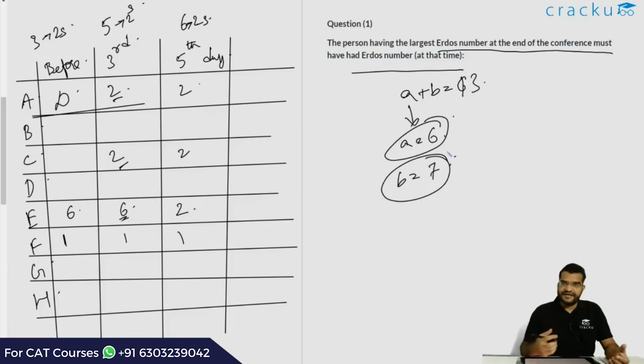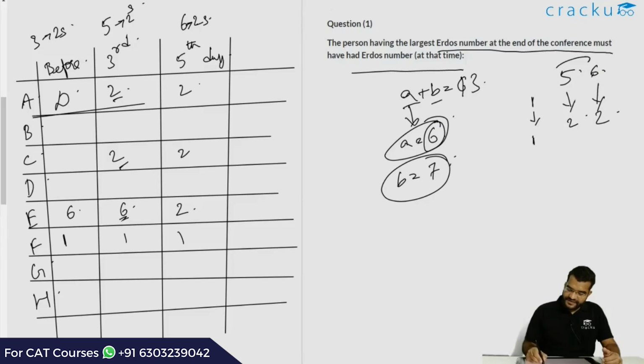This clearly is the highest at the end of the conference because we know that at the end of the 3rd day we had one guy, that is F, who had 1. We had 5 people who had an Erdős number of 2, and then we had 2 other guys who had an Erdős number of 6 and 7. But after the 5th day, the person with the Erdős number of 6, that is E, also became 2. So 6 have been accounted for, and there is only one person remaining, and that person had an Erdős number of 7. So the maximum Erdős number of the person at the end of the conference is 7.